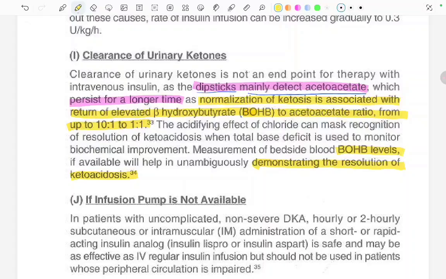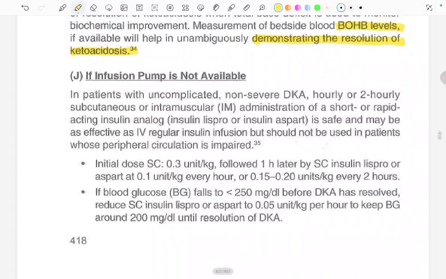If the infusion pump is not available, in patients with uncomplicated non-severe DKA, hourly or 2 hourly subcutaneous or IM injection of the short or rapid-acting insulin analog, insulin Lispro or insulin Aspart, is safe and may be as effective as IV regular insulin infusion, but should not be used in patients whose peripheral circulation is impaired. Fine. If the pump is not available, what we can use is short or rapid acting insulin every 2 hourly.